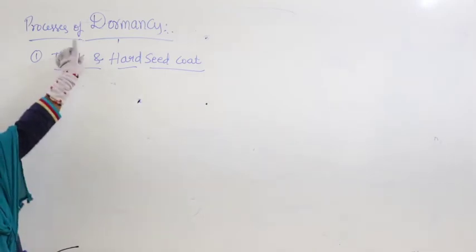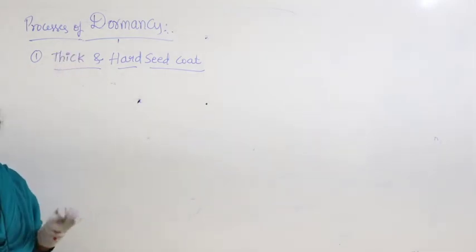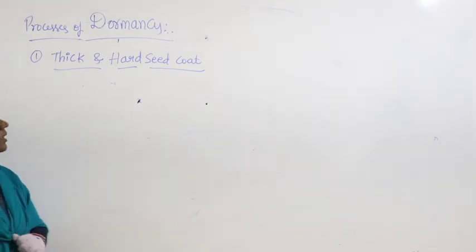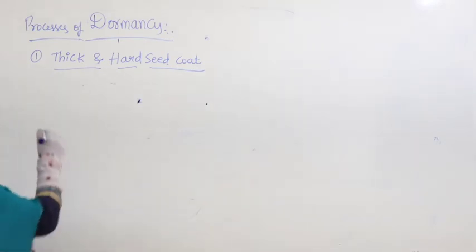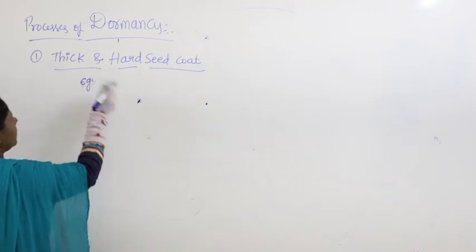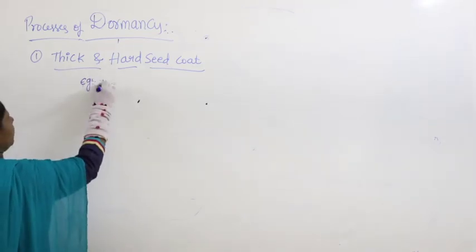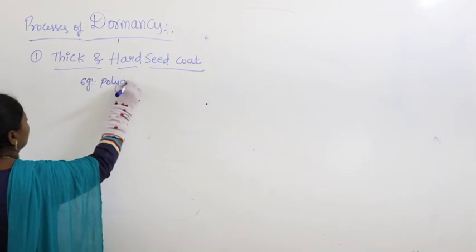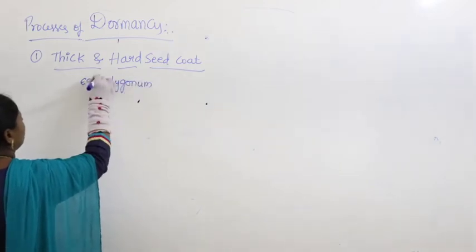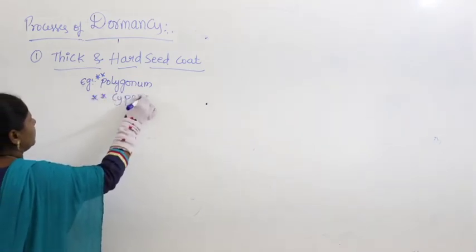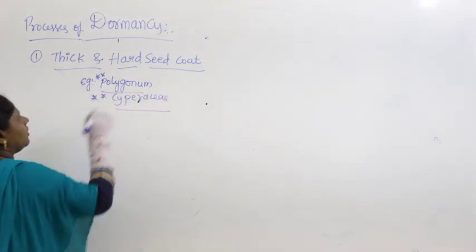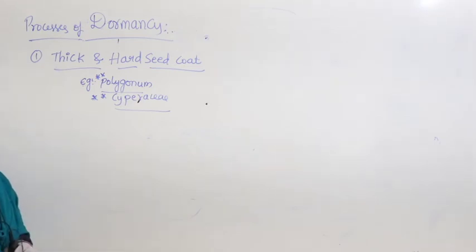So, that is one of the internal reasons for the seed failing to germinate, called dormancy. Why the thick and hard seed coat here? For example, you can take Polygonum and some members of Cyperaceae. They are surrounded by a very hard seed coat.